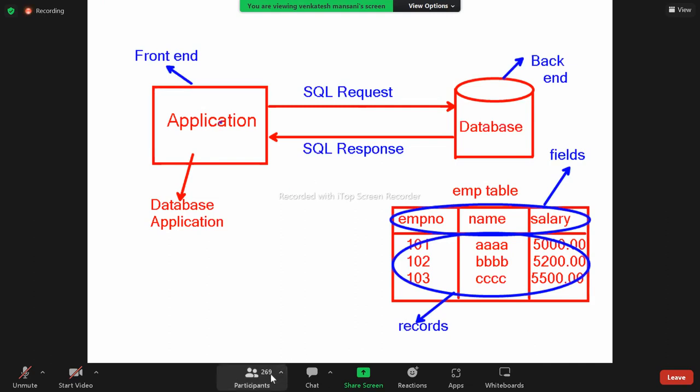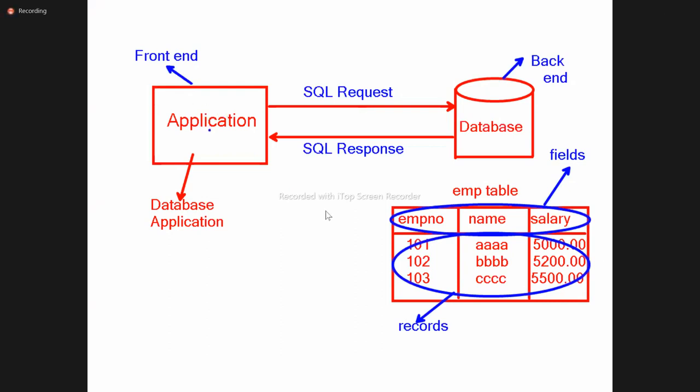So here, it is an application. An application is nothing but one program. The program you are interacting with is called an application. An application communicating with a database is called a database application. This we can call the front end, which we can see. Database is nothing but the back end.